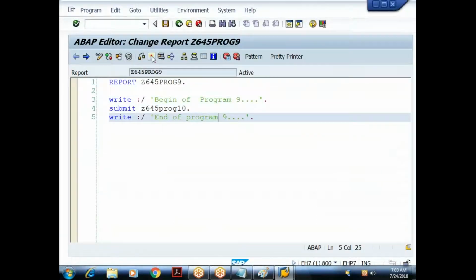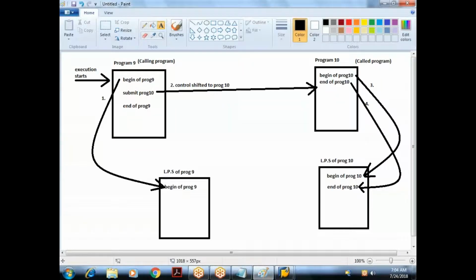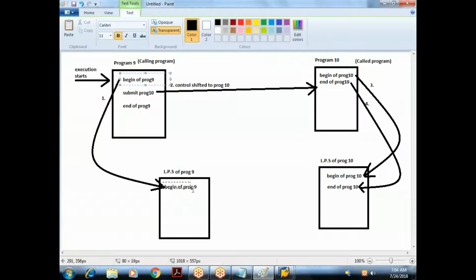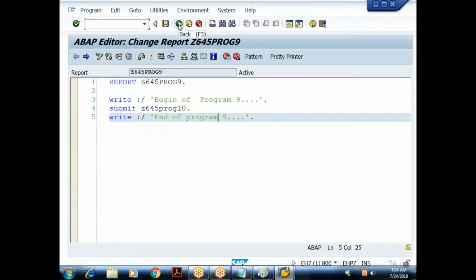When I execute this, I got the result from which program? The 10th program. But internally, what has happened? It has executed this statement also. This statement also got generated in the background, but we are unable to see it because it will always show the last output generated by the latest program. What is the latest program here? Program 10. So if I say back here, nothing. I am unable to see anything.